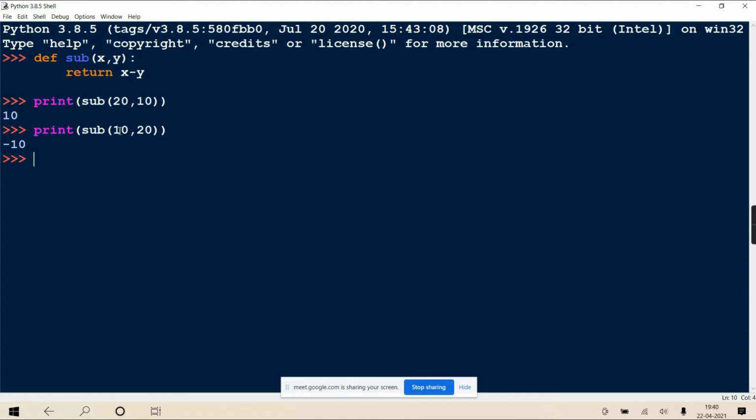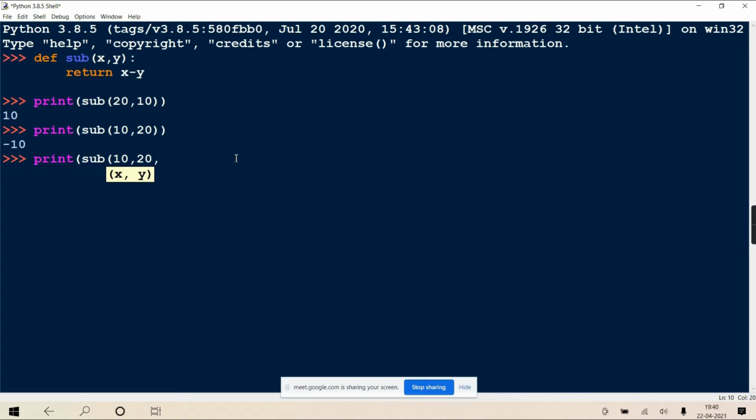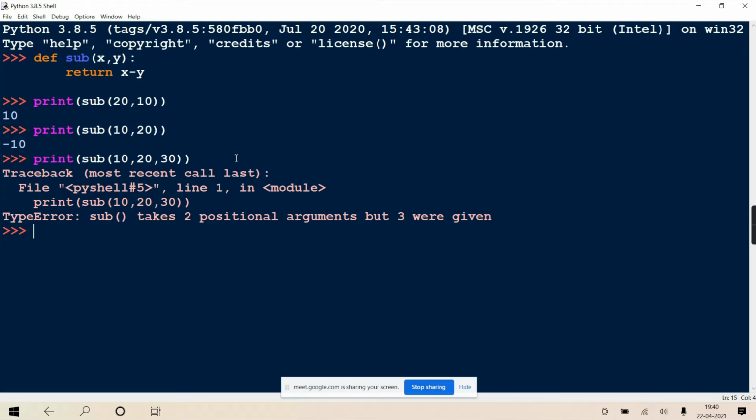So therefore the position of the parameter matters, because depending on the position the correspondence changes and the result may change. Agreed? And I already told you, if you pass more arguments, then it is also going to generate an error. See, it gives a type error. It is saying that this function is expecting 2 positional arguments but 3 were given.